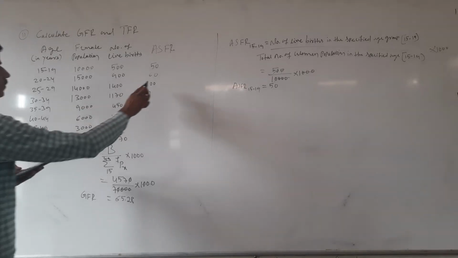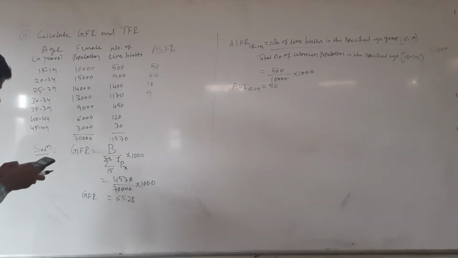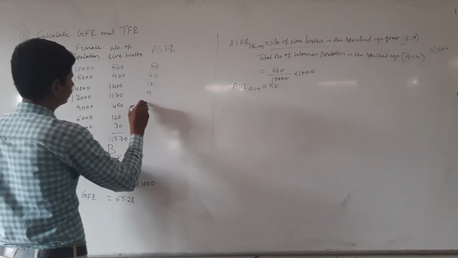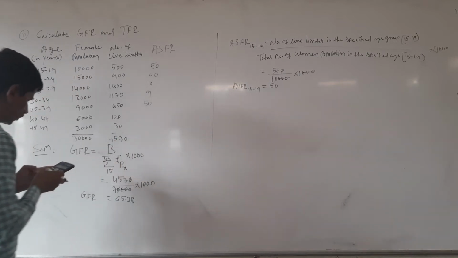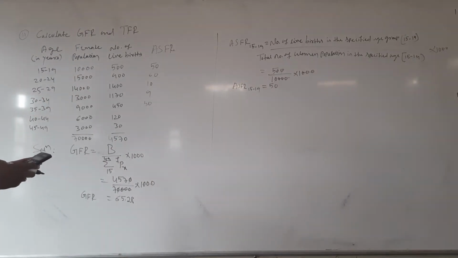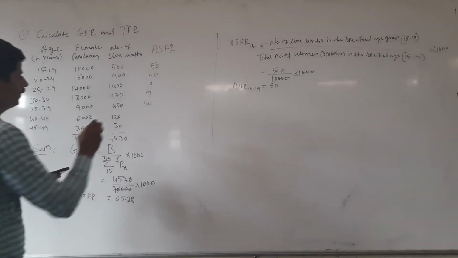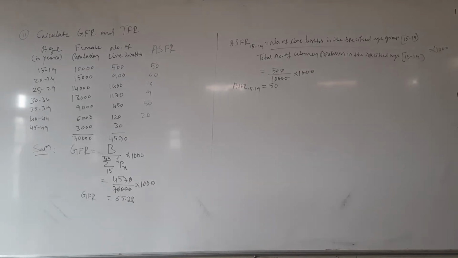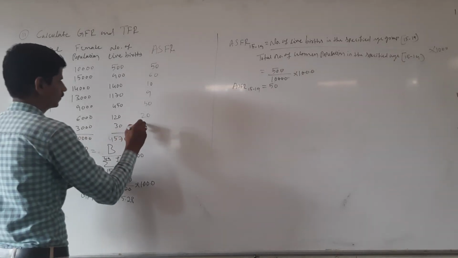Okay, it is 1000, not 100, and it is 90. The next, 450 divided by 9,000 into 1000, then we get 50. The next, 120 divided by 6,000 into 1000, then we get 20. The next, 30 divided by 3000 into 1000, then we get 10.